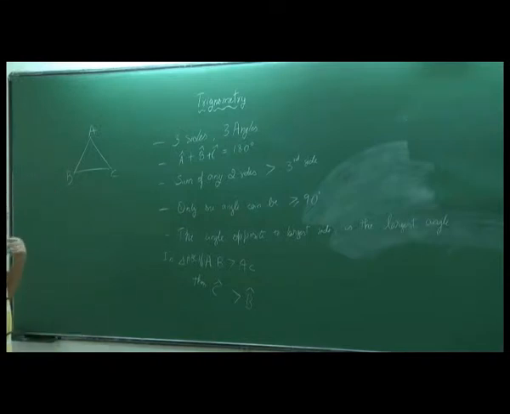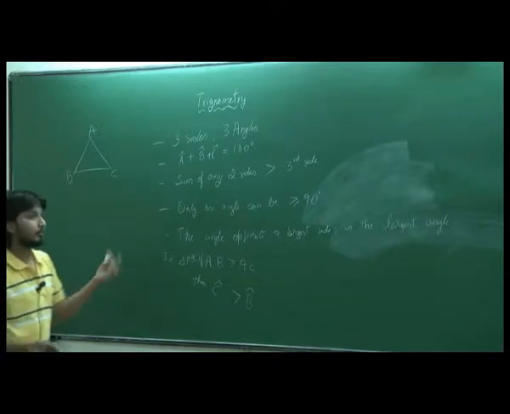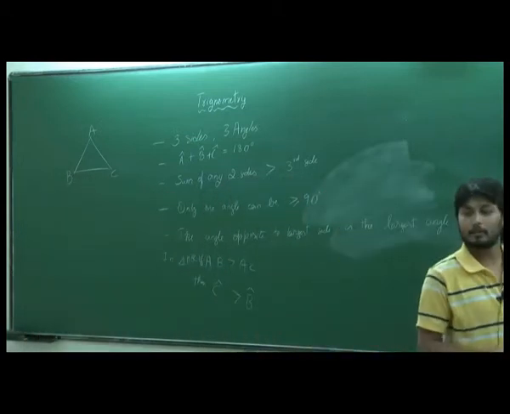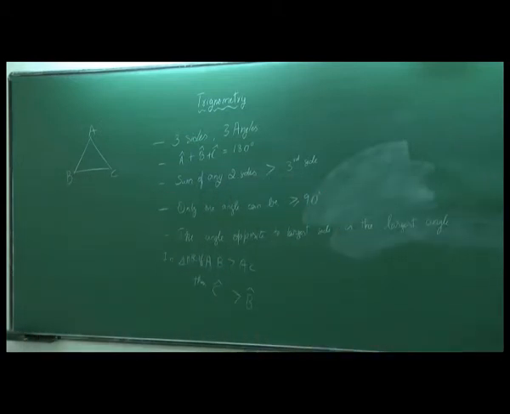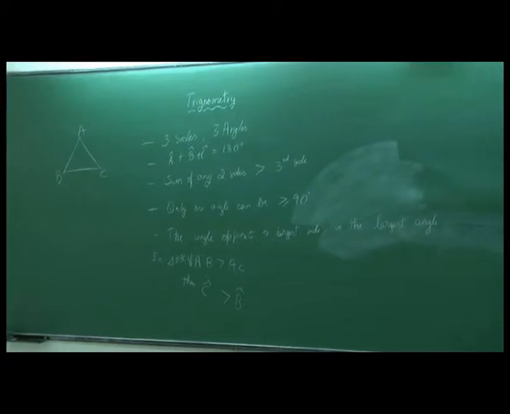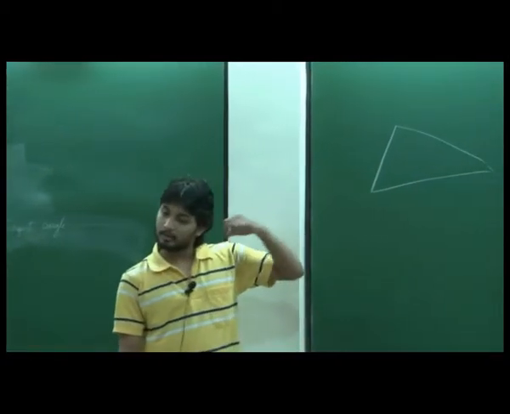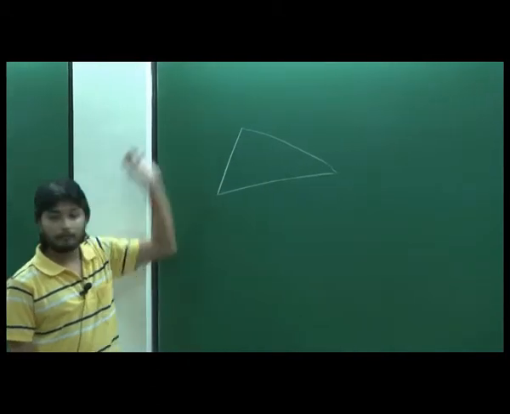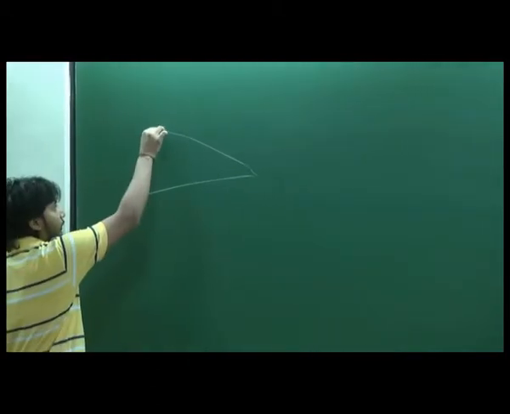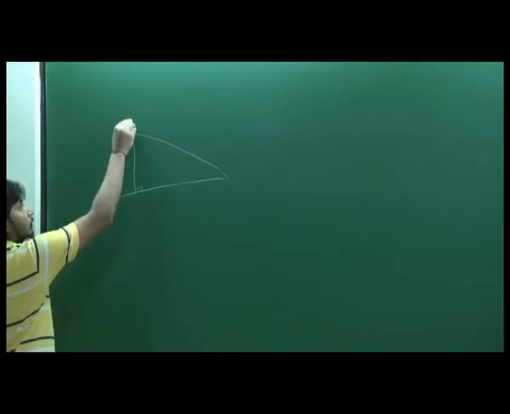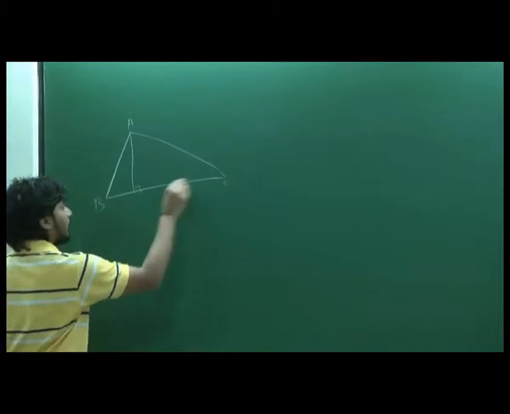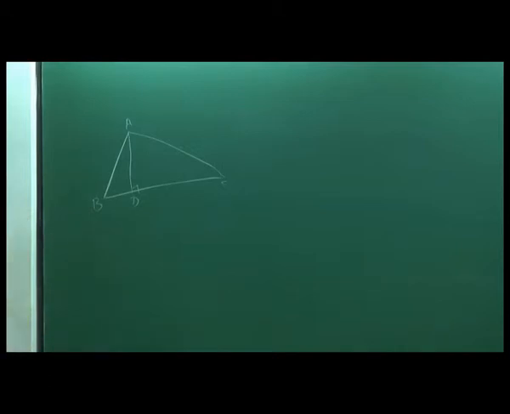Before going to why we do that, let's first discuss why not any triangle and why only right angle triangles. Suppose I have any triangle. What I can do is divide it into two. I can take one vertex and drop a perpendicular, so now it becomes two right angle triangles, right? So if I know the properties of right angle triangles, it's enough. I need not know the properties of the whole triangle.